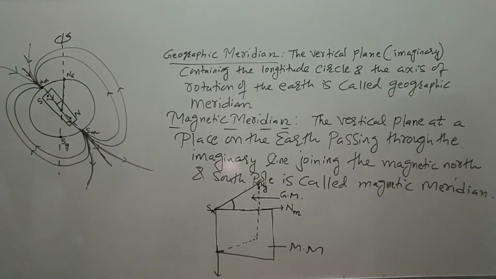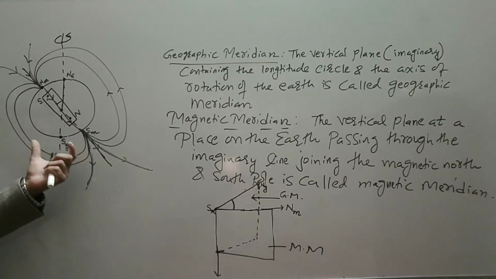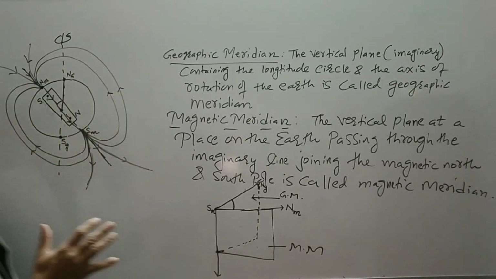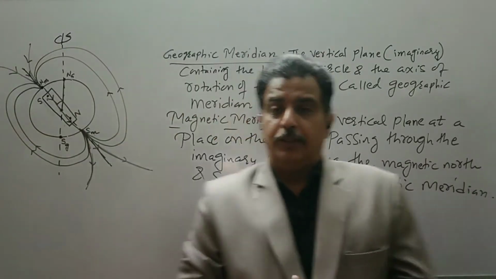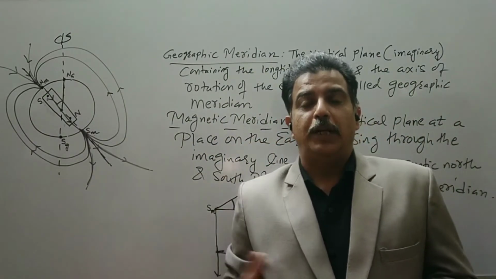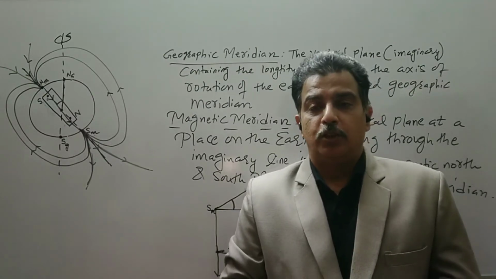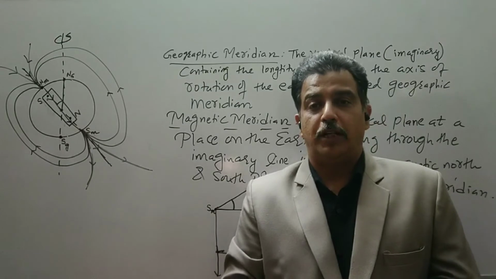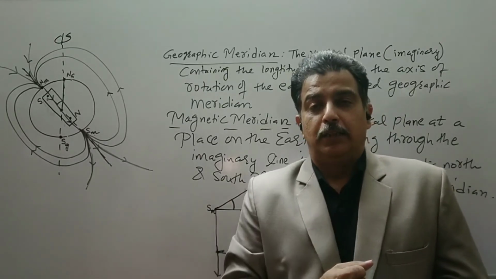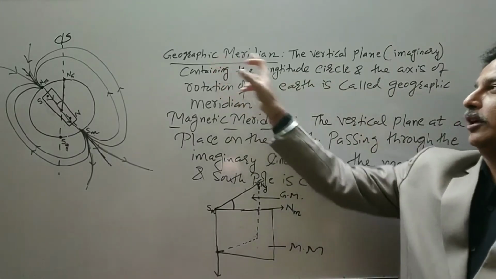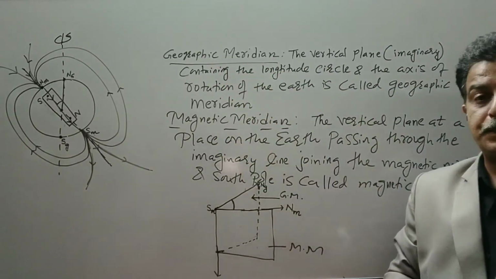So this was our understanding about the earth's magnetism. Now in order to understand the elements of the earth's magnetism, because from place to place the magnetic field will vary, we again define two terms which are known as geographic meridian and magnetic meridian.